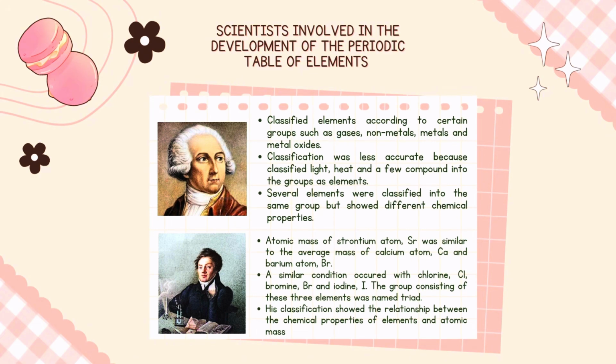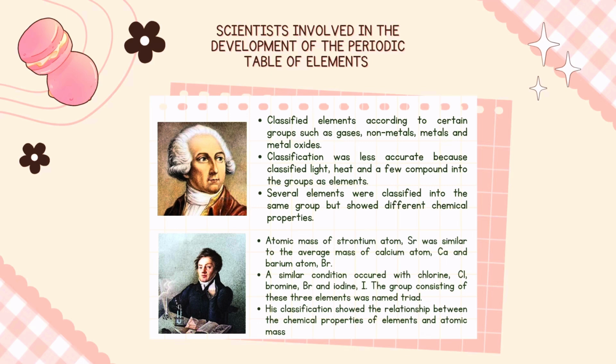Second, Johann Dobereiner. Dobereiner found that the atomic mass of strontium atom was similar to the average mass of calcium atom and barium atom. These elements had the same chemical properties. A similar condition occurred with chlorine, bromine, and iodine. The group consisting of these three elements was named triad.